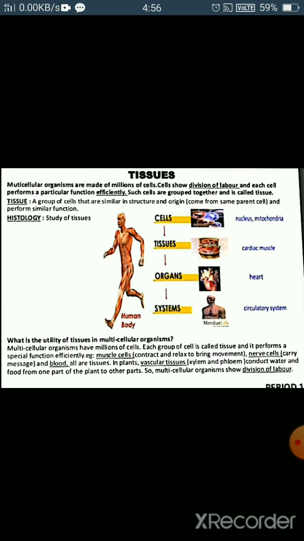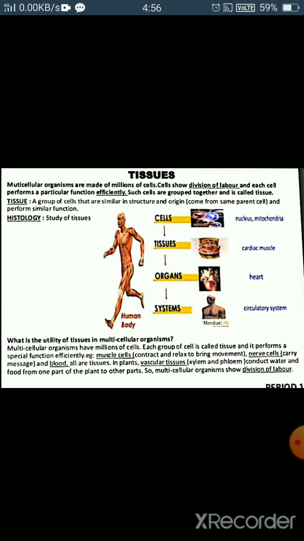So, division of labor refers to the distribution of different functions among different parts of the organism, which get specialized for a particular function. So a multicellular organism requires different types of tissues to perform different functions.